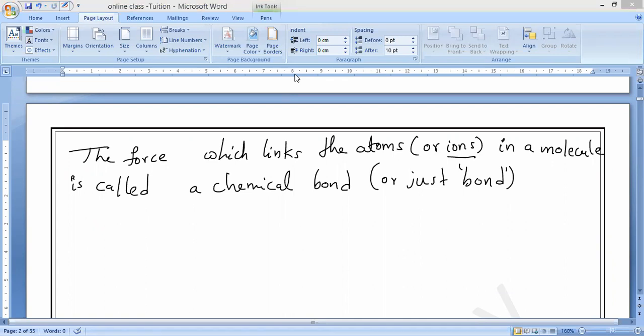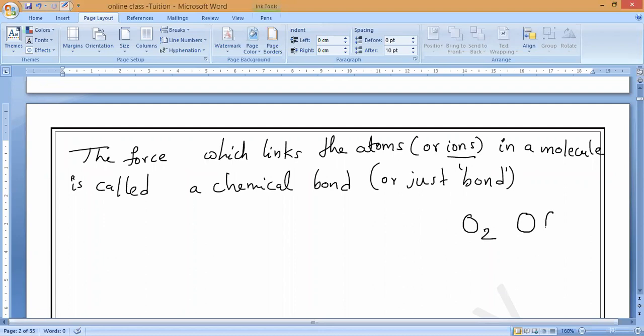Karthikeyan, chemical bond means nothing complicated. Suppose you take oxygen. Oxygen is O2, correct? Two oxygen atoms are combined together. How are they combined? Something is holding them together. When they come together, some force of attraction is created. This force of attraction is what we call a chemical bond. Understand, Karthikeyan? Nothing more to it.